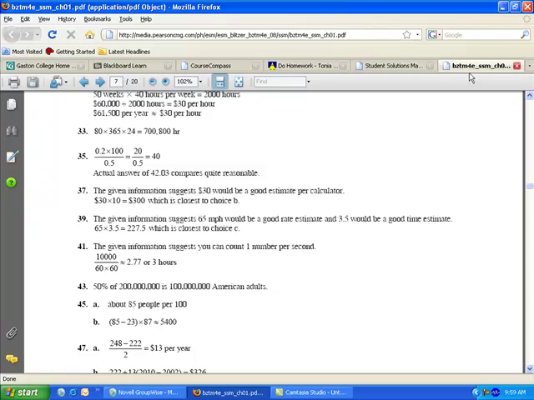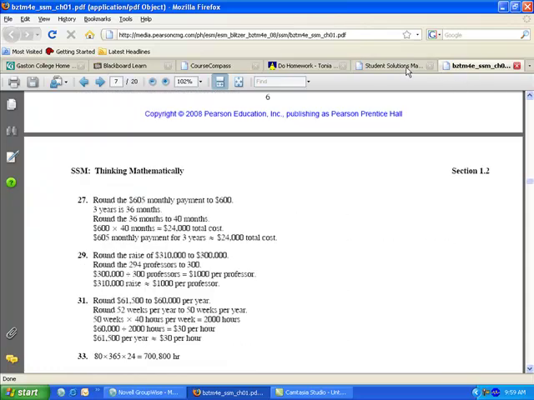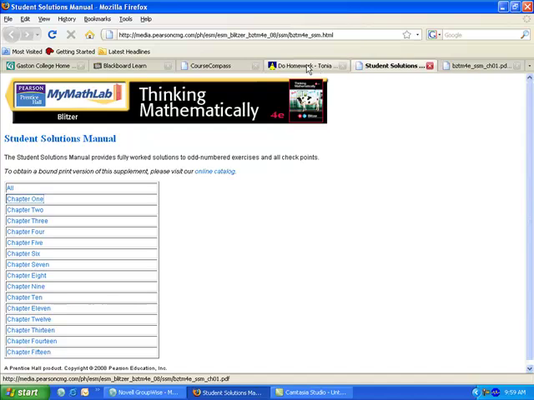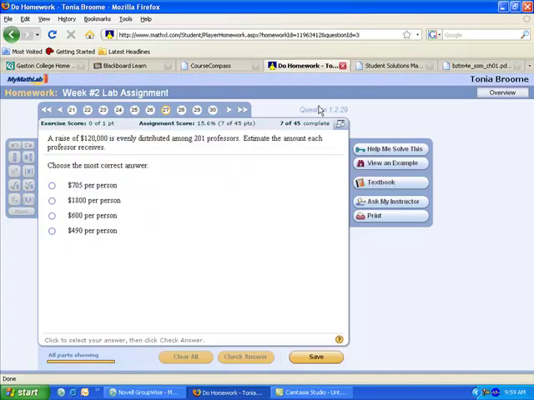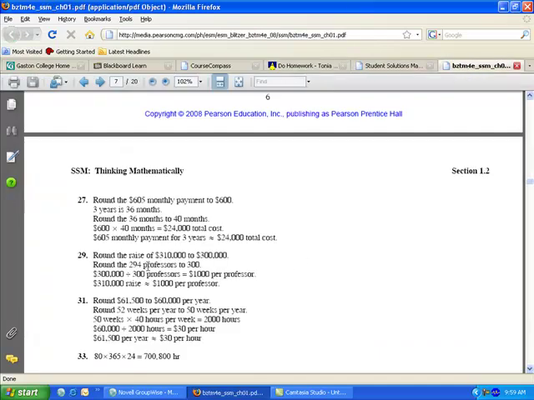Okay. So our problem again was, let me find what our problem number is, 1.2.29. So if I go back, 1.2.29, right here is a problem just like that in the textbook that you can refer to, and here is the worked out detailed solution of how you find that answer. This can be very helpful to you when you're trying to figure out what to do.